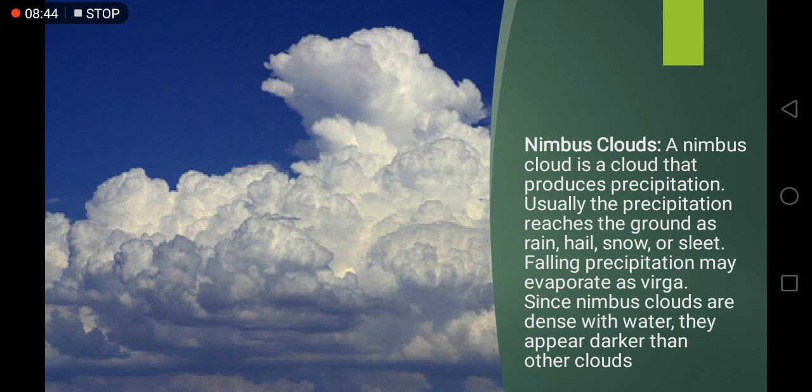Usually the precipitation reaches the ground as rain, hail, snow or sleet. Falling precipitation may evaporate as virga. Since nimbus clouds are dense with water, they appear darker than other clouds. Nimbus clouds are often called rainy clouds and they often give rain, but not every time. If they are blown away with the wind, they do not give rain.